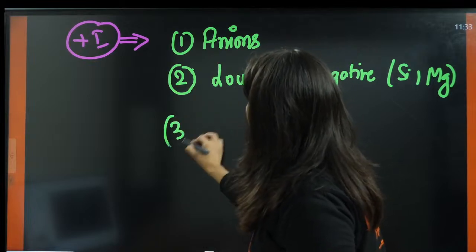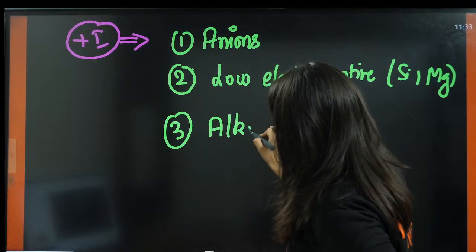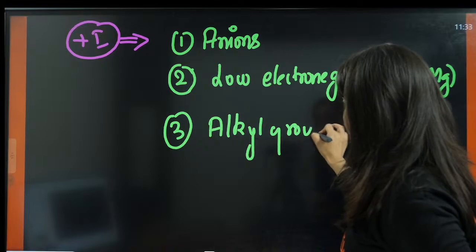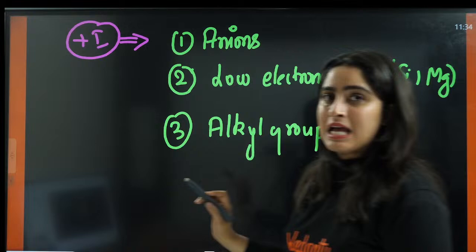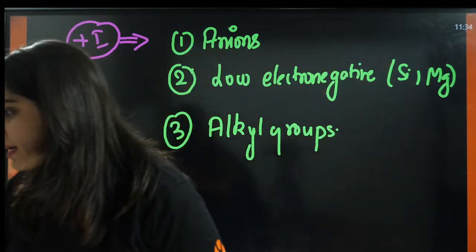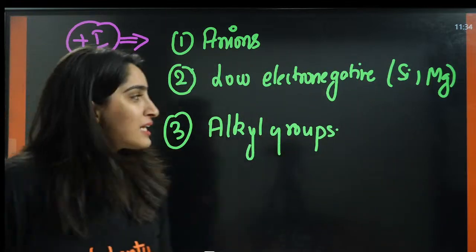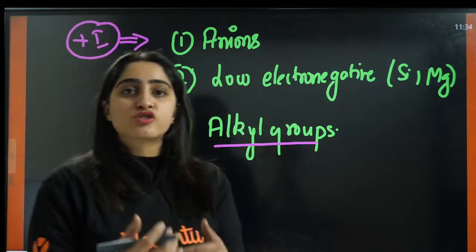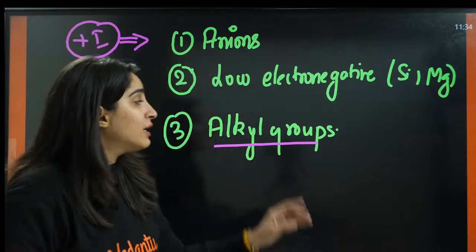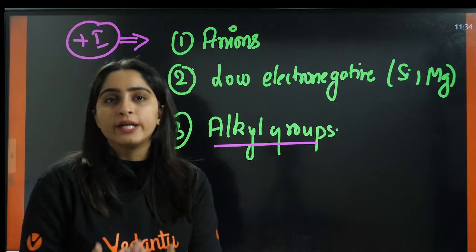Now, third is alkyl group. Now, this is very important because there are some conditions to it. What are the conditions when the alkyl group will behave as an electron donating group?